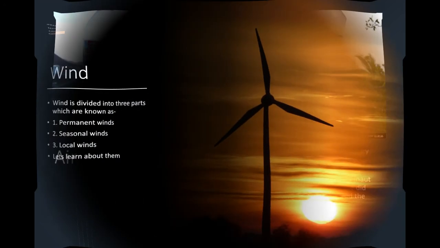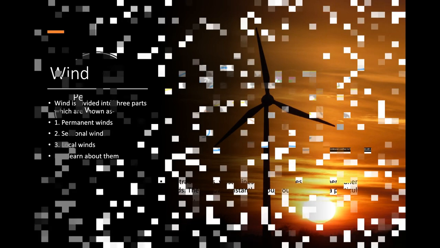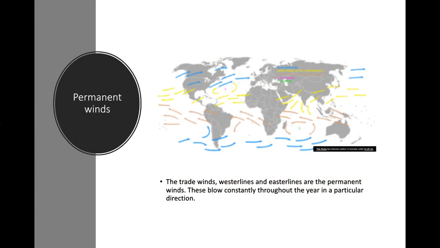Wind. Wind is divided into three parts which are known as permanent winds, seasonal winds, local winds. Okay, let's learn about them. So, what is permanent winds? The trade winds, westerlies and easterlies, are the permanent winds. These blow constantly throughout the year in a particular direction.